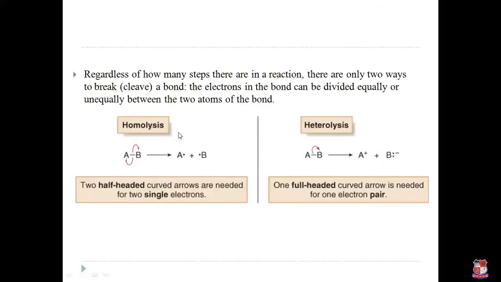In the homolysis process, free radicals also act as electrophiles because they are electron-deficient species, or we can say they are electron-loving atoms.